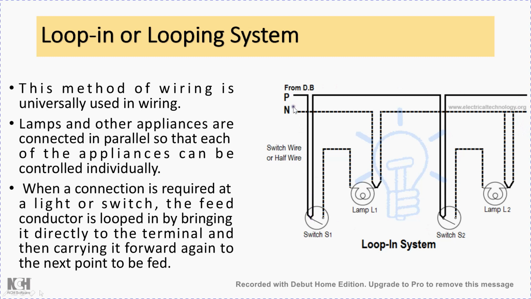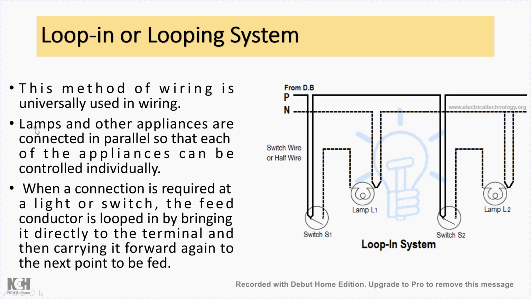Similarly the neutral. Now neutral needs to be connected to each lamp or load neutral point. So here is the neutral point and here is the neutral point. First the neutral line will be taken to the first neutral point of lamp 1. From there itself it is converted into a loop, and then it is continuously taken to the next neutral point of the next lamp load, and from there onwards it will be continuously taken for the number of loads available. So this process will continue, and such loops are formed in the entire wiring connections.